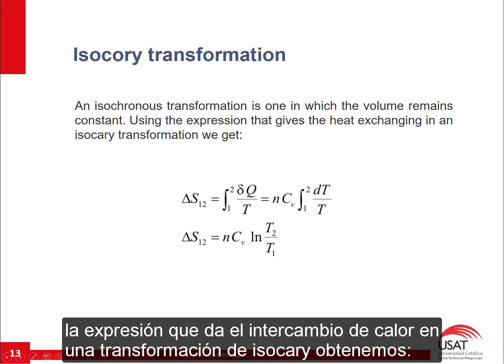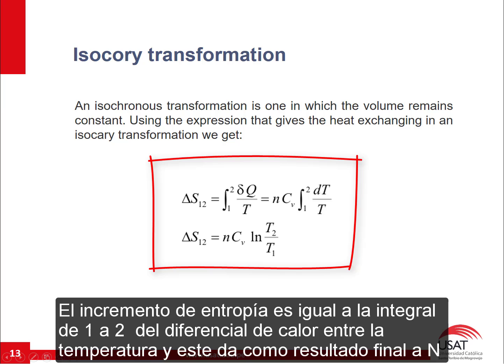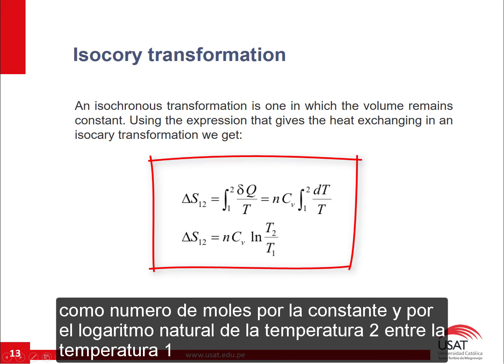Using the expression that gives the heat exchanged in an isochoric transformation, we get that the increase in entropy is equal to the integral from 1 to 2 of the heat differential over temperature, and this gives the final result: n, the number of moles, times the constant, times the natural logarithm of temperature 2 over temperature 1.